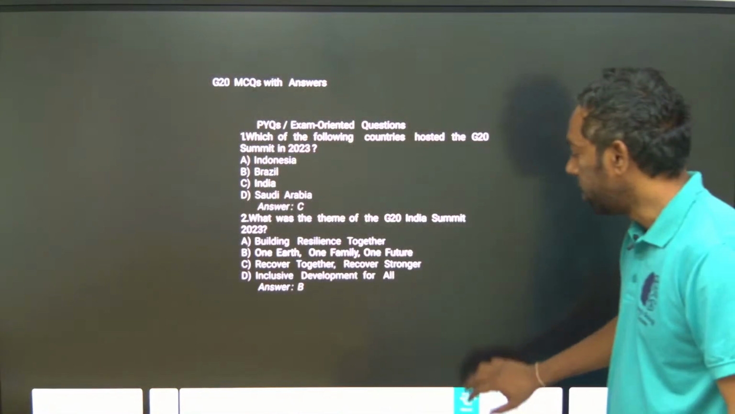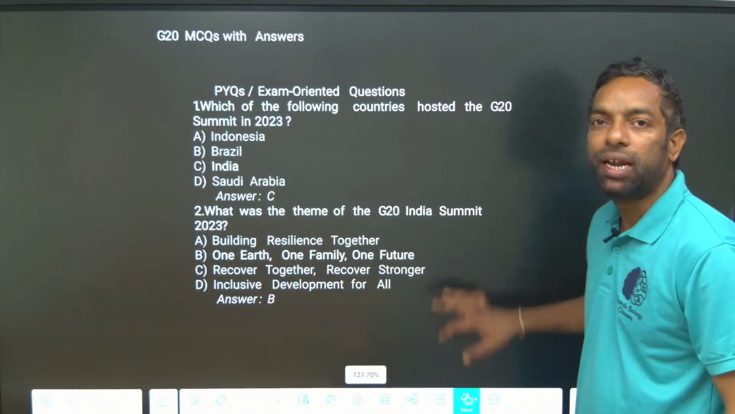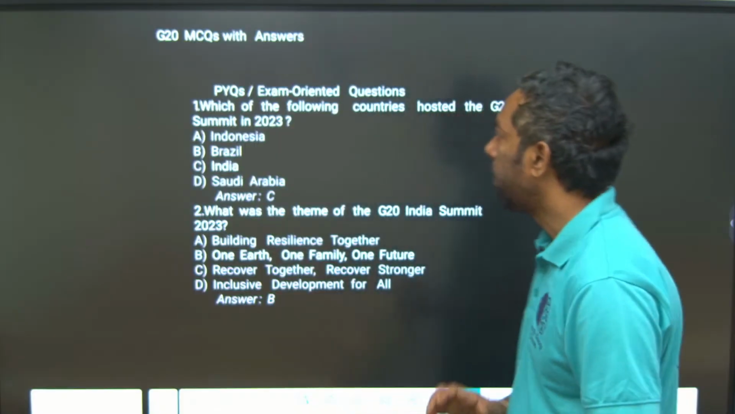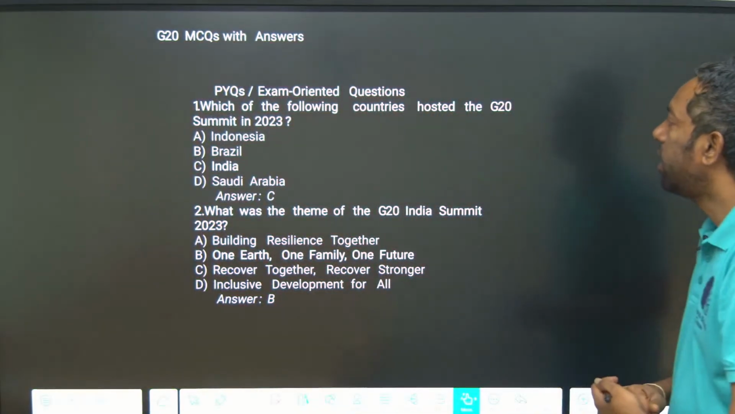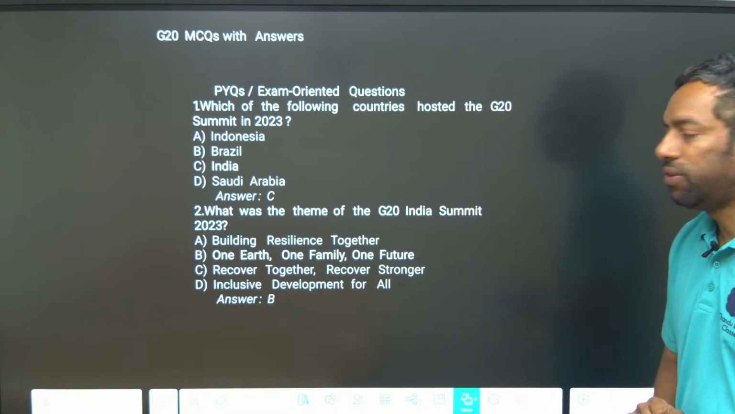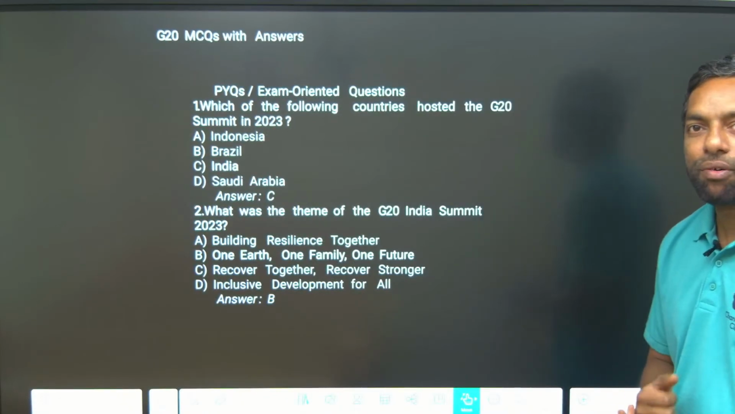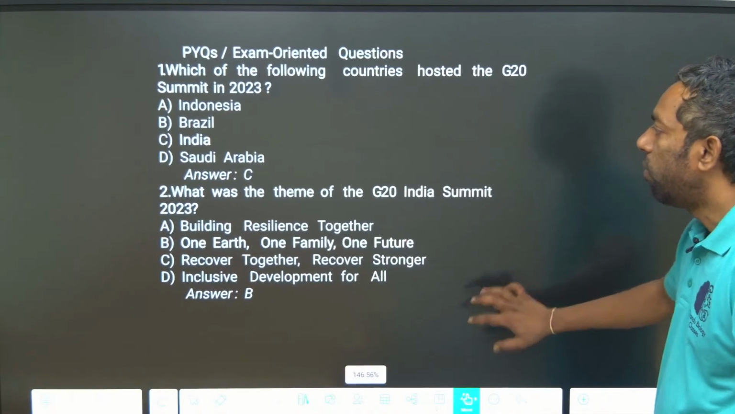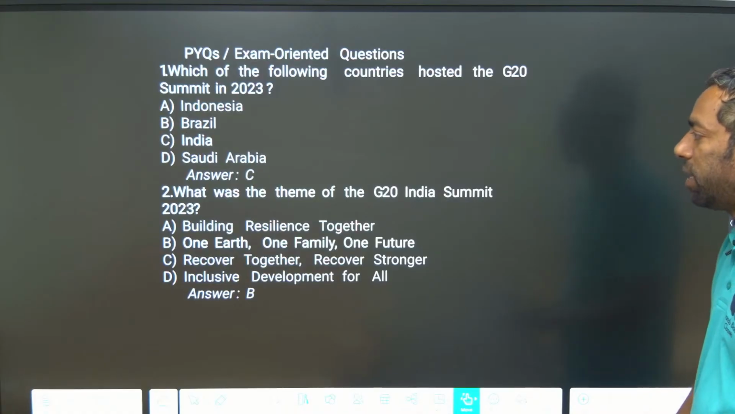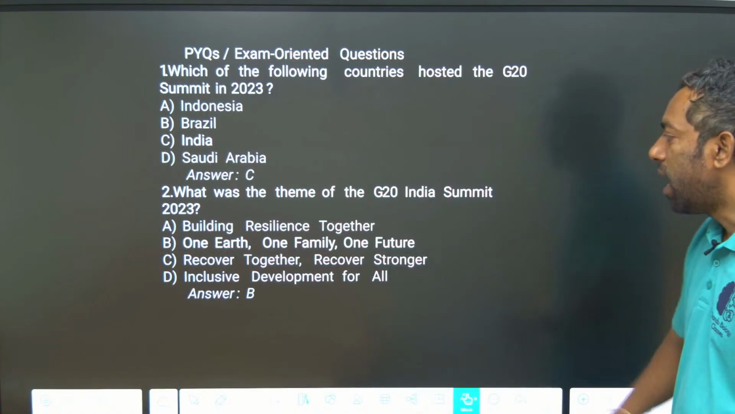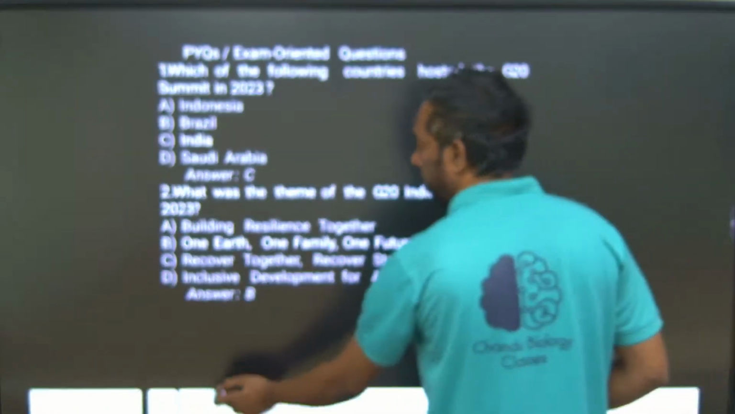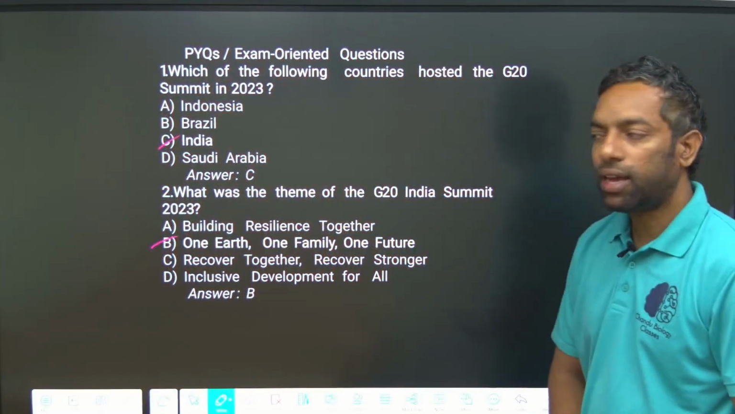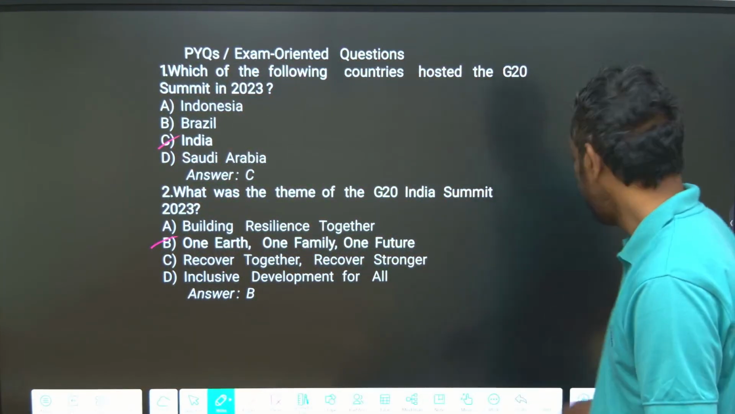Now we are going to discuss PYQs relevant to the G20, which they asked in previous years. Which country hosted the G20 summit in 2023? India hosted the summit in 2023. And next, what was the theme of the India summit? One Earth, One Family and One Future. This is the theme. I hope you guys understand this.